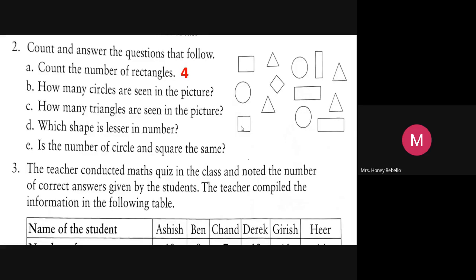Juansri. Children, it looks like an oval, but it's a circle. When you take the picture, it is a little bit like an oval, but that's not an oval, it's a circle. Juansri, can you read B? How many circles are seen in the picture? Tell me. 3. Okay, Juansri, look at the screen. 1, 2, 3.